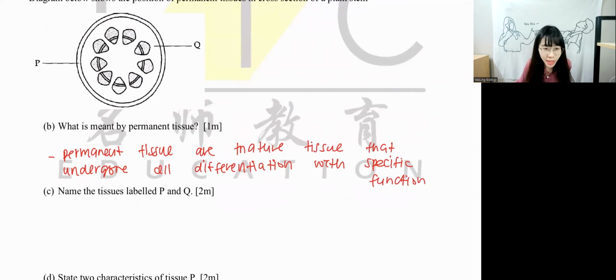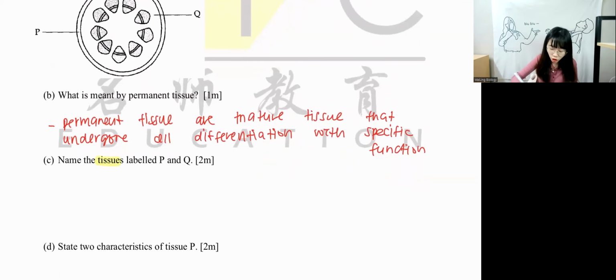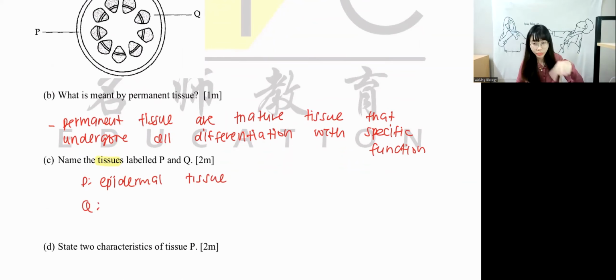Okay, then next one. Name tissue, label P and Q. So again, the question asks what? Tissue, guys. It didn't ask you to label the structure, they asked you to label the tissue. P is the outermost layer. I mean, even though it's based, they are trying to label the outermost layer. So what is P? P is epidermal tissue. Very good. What do you think Q is? Q is the cortex, right? Cortex is ground tissue. Very good.